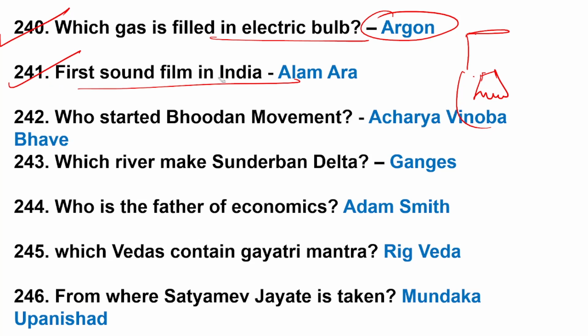241. First sound film in India. Alam Ara. 242. Who started the Bhudan movement?